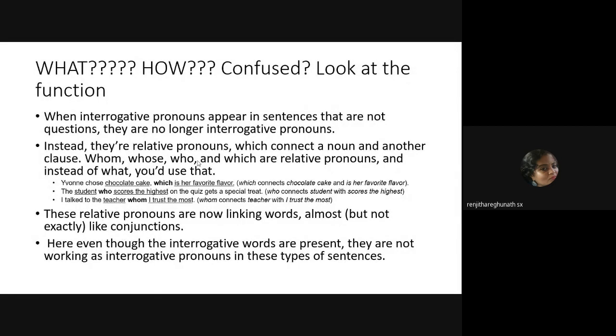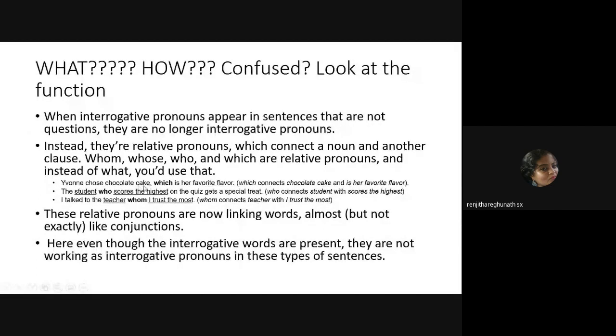Relative pronouns are only going to do something very specific. It fulfills the function of a linking word. It does the function of linking together what? Dependent and main clause.